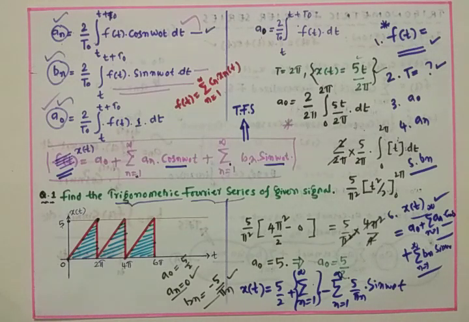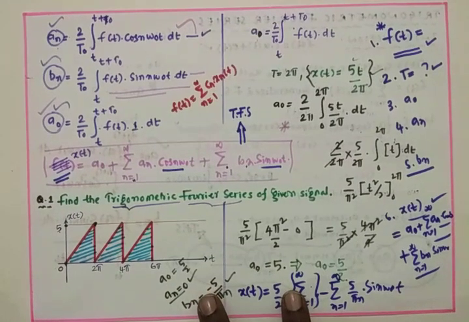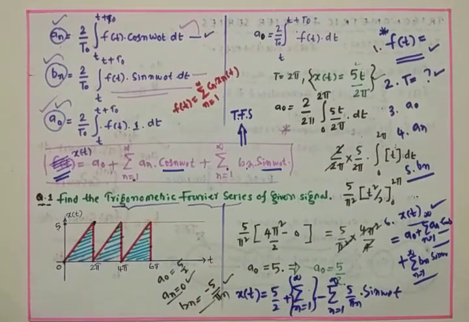Trigonometric Fourier series is very, very important from the examination point of view, so students, whatever trigonometric Fourier series problems I have solved, you must focus on those problems. From those 5 to 6 problems, we can expect one direct question in the OU external examinations. So it is very, very important.